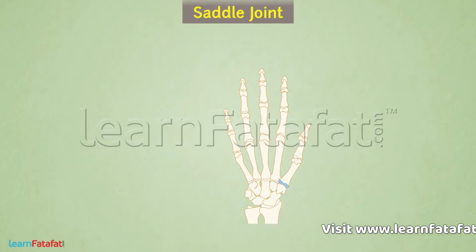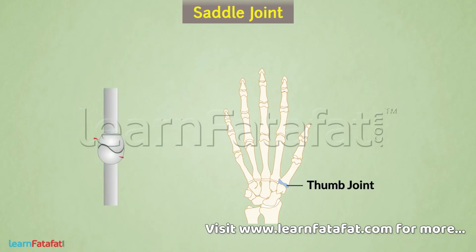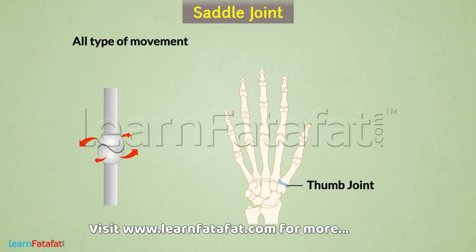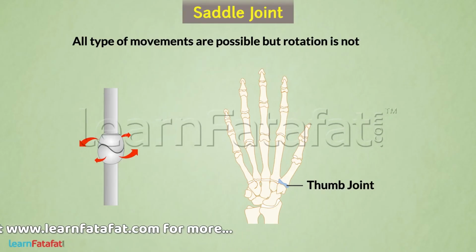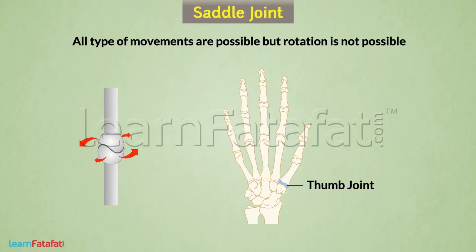Saddle joint. In joints like the joint of the thumb, all types of movements are possible, but rotation is not possible. Such a joint is a saddle joint.